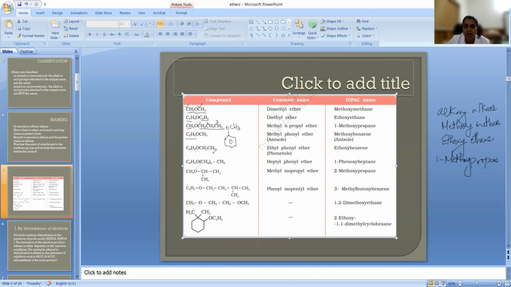Okay. So how we will name it? This is the longest chain, right? Because the carbon atom is here. So the same way we can name it methoxy. Methoxy is a branch and this part is benzene. So, methoxybenzene. Okay. And the common name is very important. It is called anisole. It is called what? Anisole. Very important. Anisole is methoxybenzene.